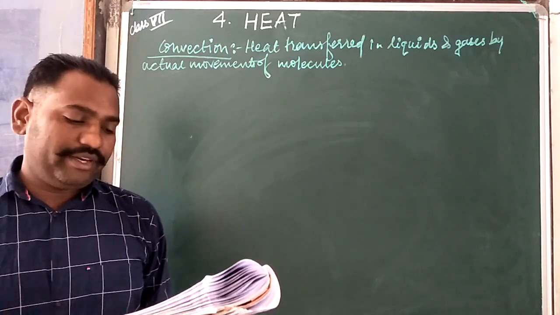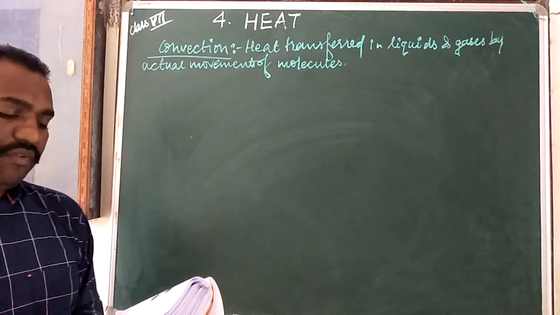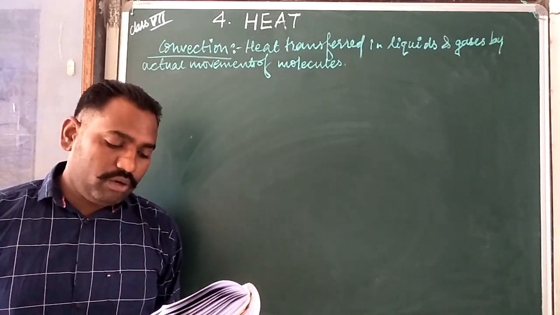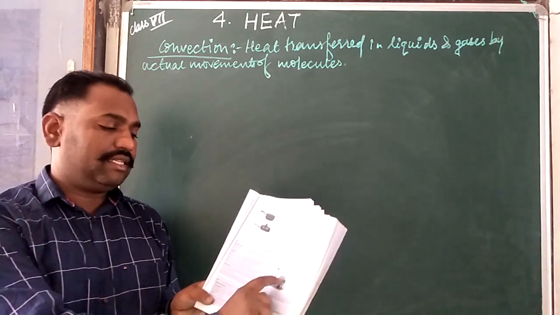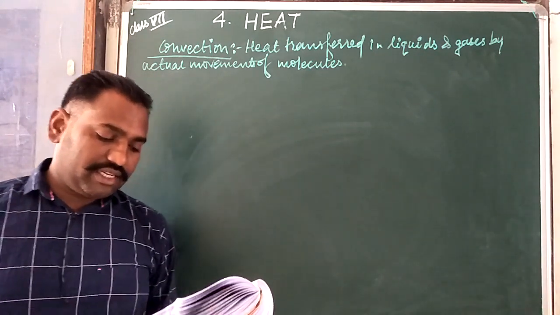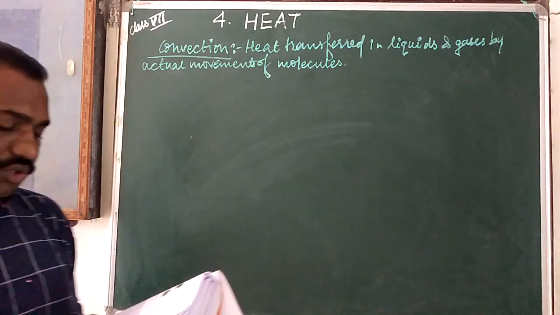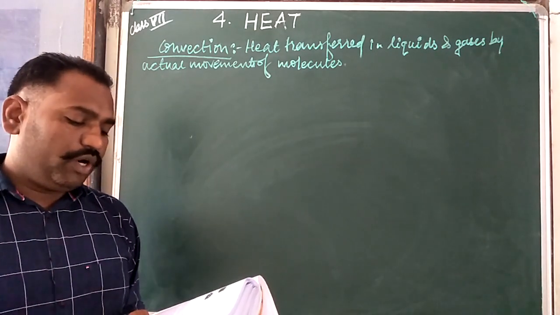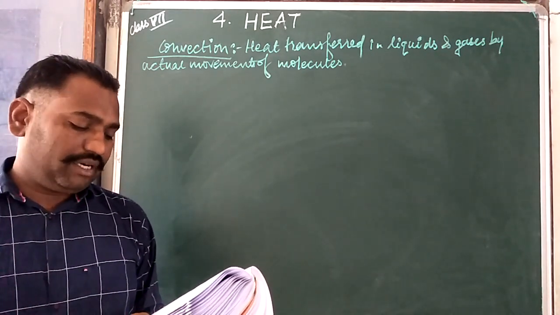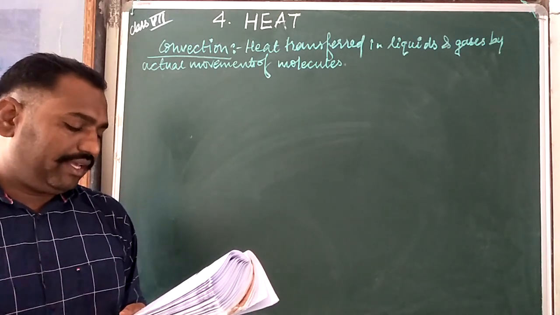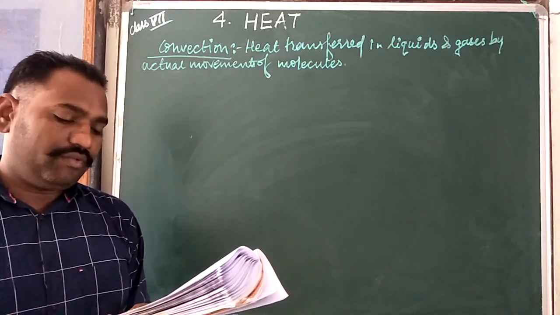Now the activity 4.11, to show the transfer of heat by convection. First is the requirement, a round bottom flask, you can see in this book. This is the round bottom flask with water. Place gently a crystal of potassium permanganate into it. Heat the flask with a small Bunsen burner flame. What do you observe? We observe that the purple colored solution rises from the place of heating, moves a bit away, and moves down to the bottom of the flask.